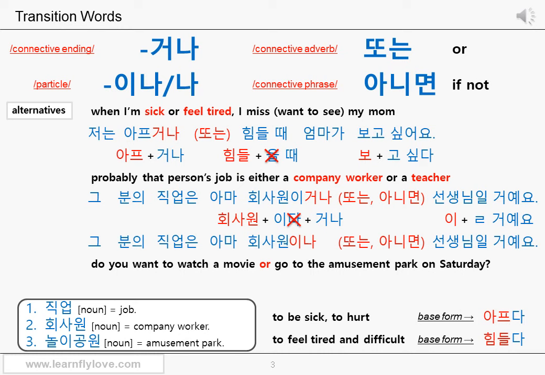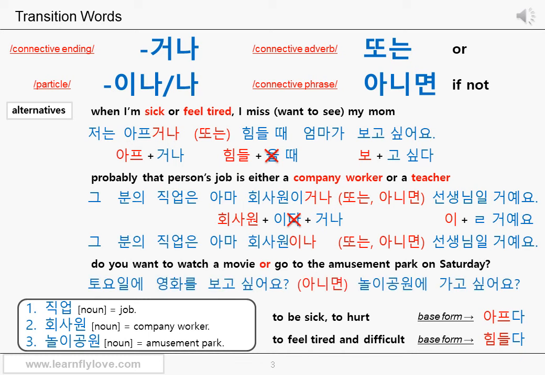Do you want to watch a movie or go to the amusement park on Saturday? This is a question. Let's see the Korean sentence. 토요일에 영화를 보고 싶어요? 아니면 놀이공원에 가고 싶어요? 토요일에 on Saturday. It's a time-related part, so I position it at the beginning. 영화를 movie, 보고 싶어요? Want to see?